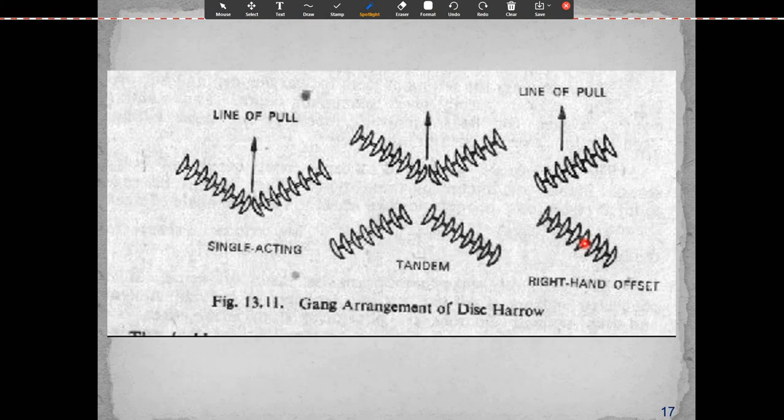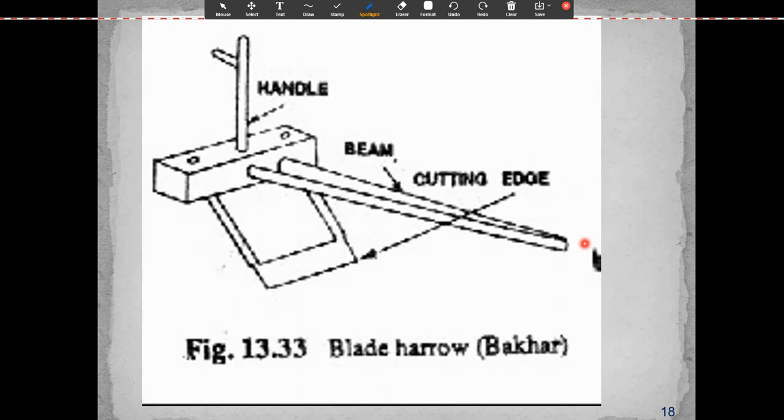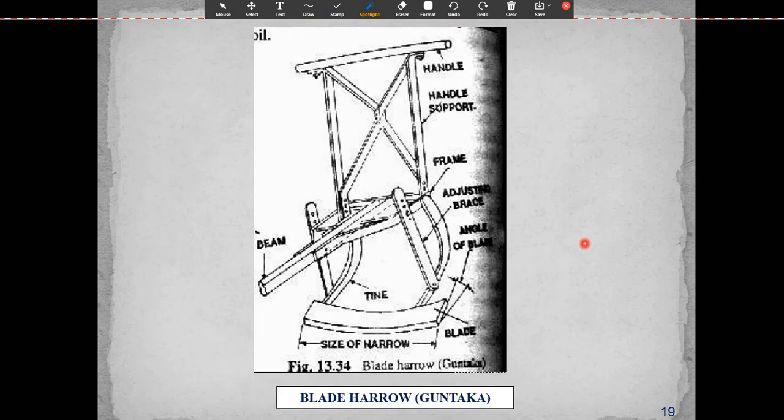The main purpose of the disc harrow is to break the clods after the plowing operation. It also levels the soil surface. Now this is the blade harrow. It is a bullock drawn blade harrow. It is also used for the second tillage operation after plowing. It is a blade harrow. It is the Guntka type, that is a modified harrow.